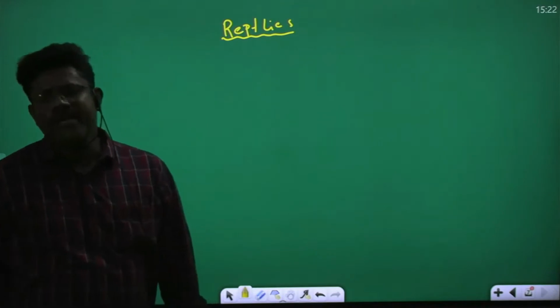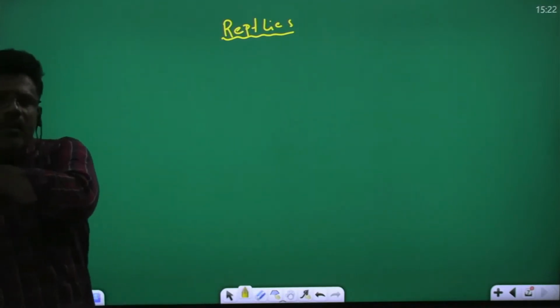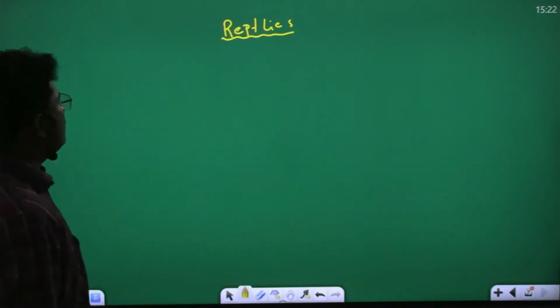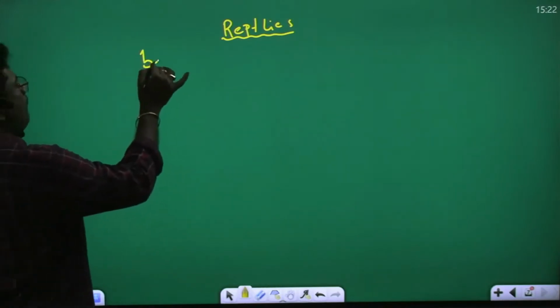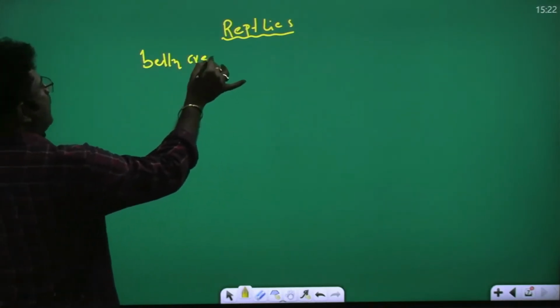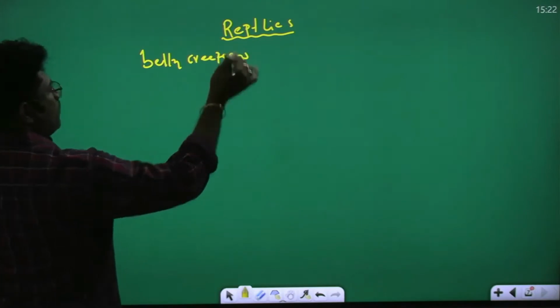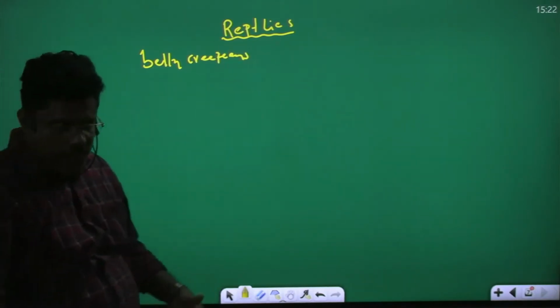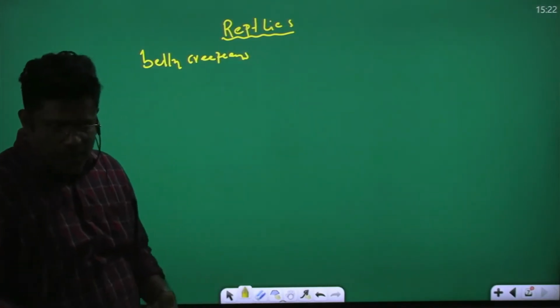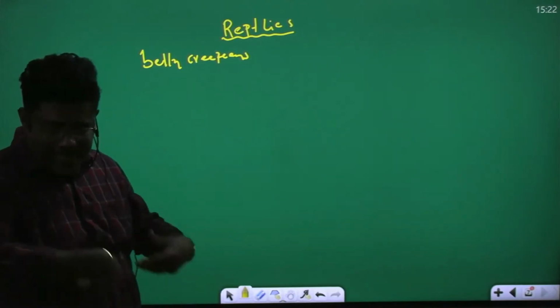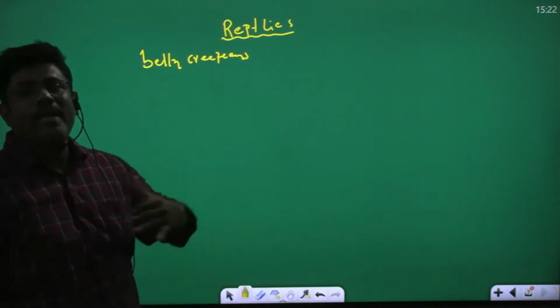What about the reptiles? Reptiles are the belly creepers, so their locomotion occurs through the belly.